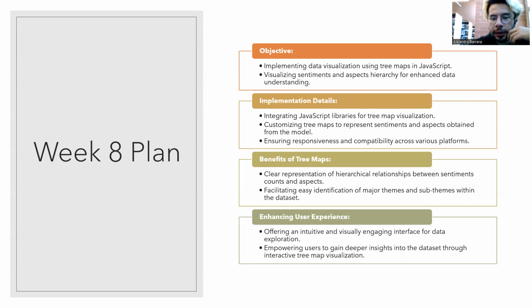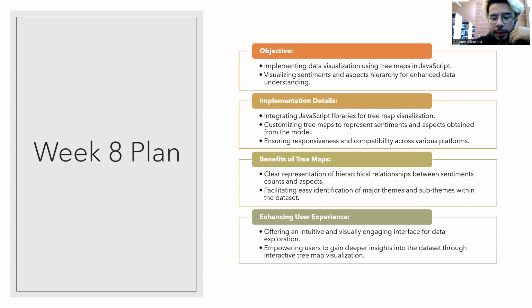In order to do this, we are going to implement JavaScript libraries for tree map visualizations. We are going to customize those trees to represent the different sentiments in a hierarchy model, and we're also going to ensure that these visualizations are compatible across various platforms.